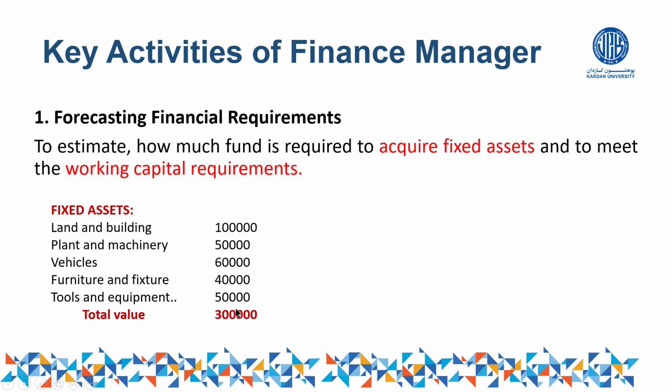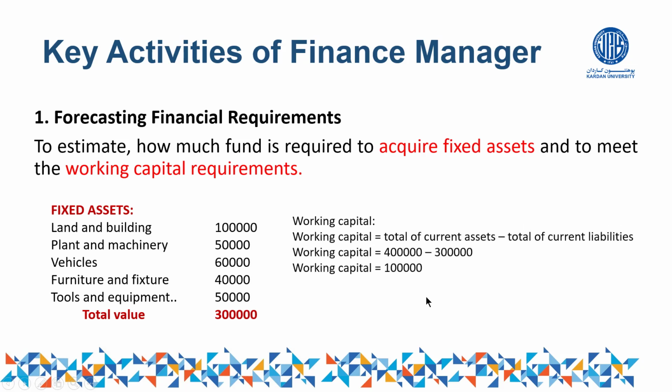Let us assume that the total of all these fixed assets is equal to how much? 1 lakh. So now we have understood for what purpose we need capital, how much is required for each, and how much total capital we require for fixed assets. This is one side of the case. On the other side of the case, of course, we have to understand about the working capital as well. So if this much is required for fixed assets, how much is required for working capital?